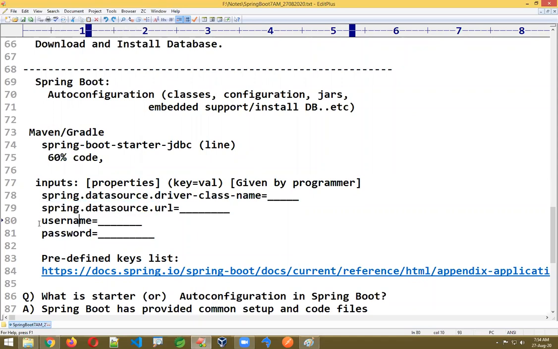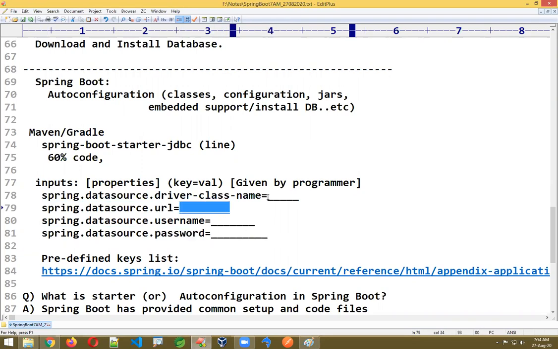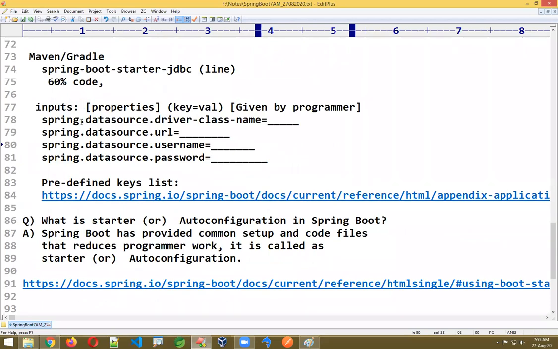Okay, these values change from database to database. For example, if you take username and password, that while installing it will come here. URL for MySQL is different, URL for Oracle is different. Driver class name will be different here. I'll show some shortcuts to even load and specify the driver class names also here. So like this, these keys will be there.